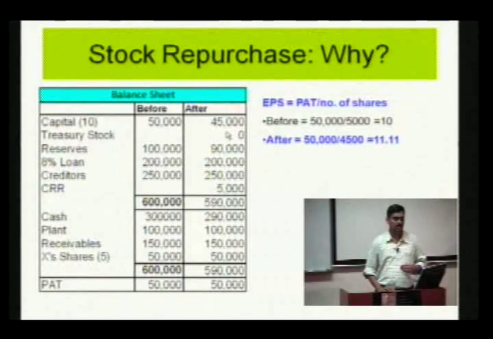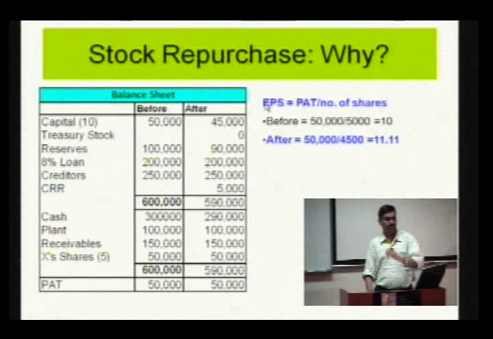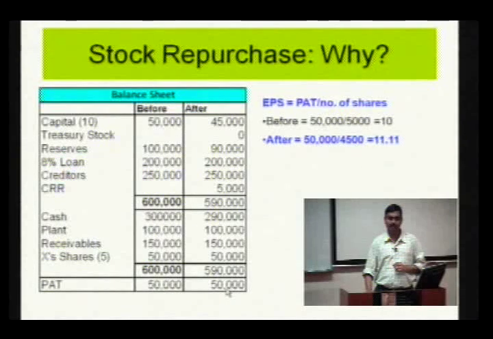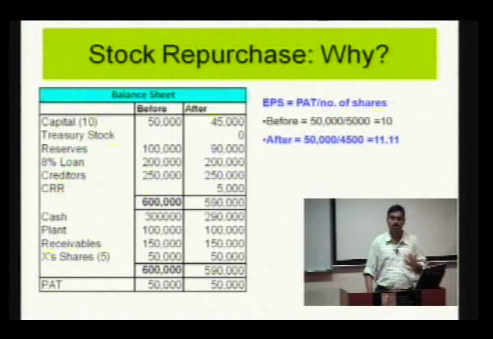So that leads us to why do companies do buyback? I will pick up only one answer here, that is with respect to the earning per share. In principle, all other things remaining constant, the stock repurchase increases the earning per share. I will continue with the same example, put in another additional item, that is a profit after tax of 50,000. Before the buyback, 5,000 shares were there. After buyback, 4,500. So EPS before is 10 and EPS after is 11. So therefore, EPS goes up, all other things constant, after the stock repurchase.